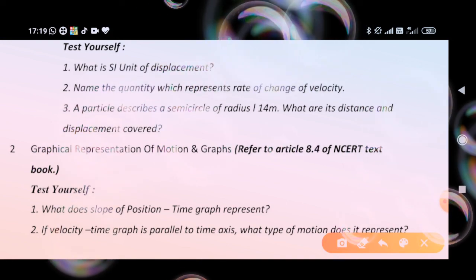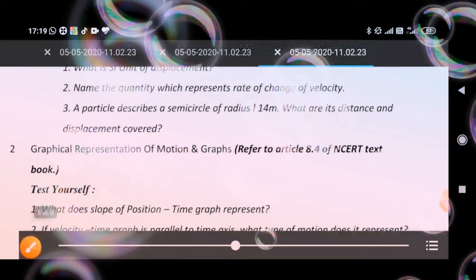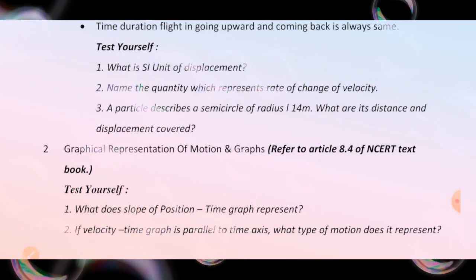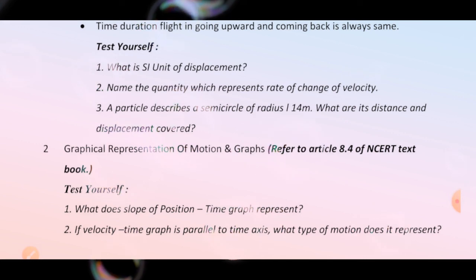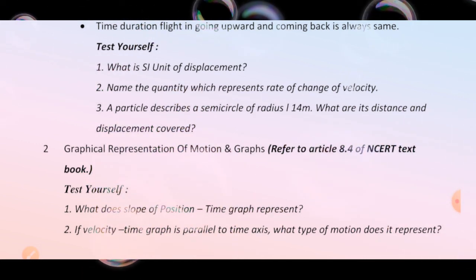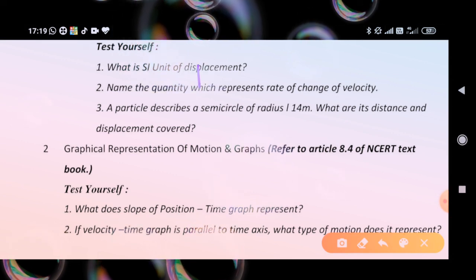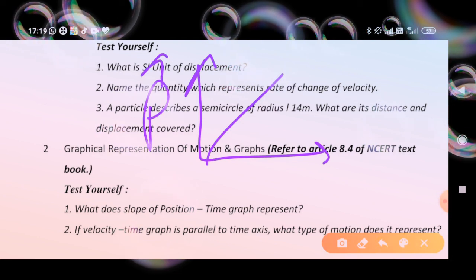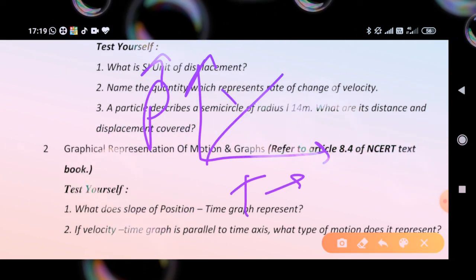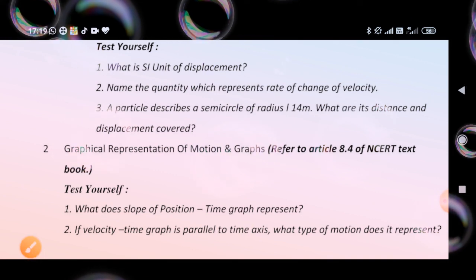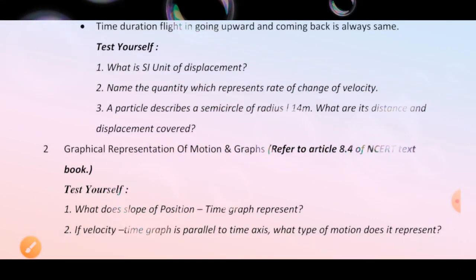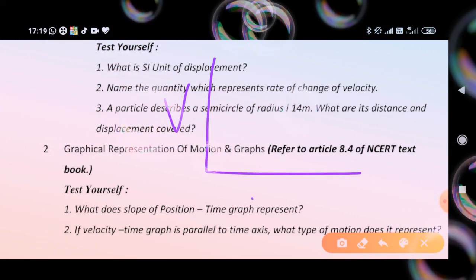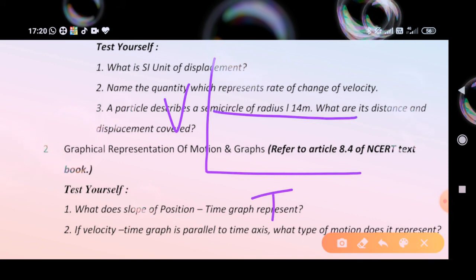Graphical representation of motion in graph. You can refer to a graph from your textbook, NCERT book. What does the slope of a position time graph represent? Position time slope always represents velocity. A velocity time graph is parallel to the time axis. What type of motion does it represent? Look here, it is parallel to the time axis. It means velocity remains the same, so we can say that it is constant velocity.